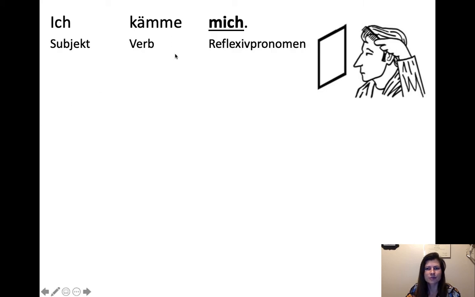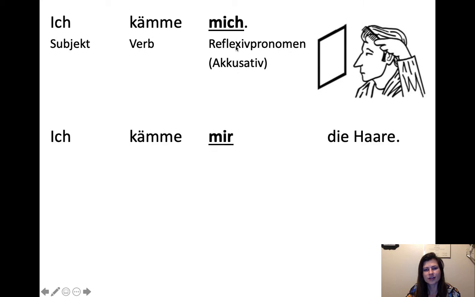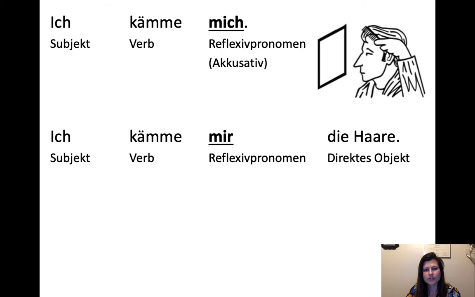So subject, verb, reflexive pronoun, and it's actually in the accusative. So ich kämme mir die Haare, which is then, of course, subject, verb, reflexive pronoun in the dative, and then direct object in the accusative. Yeah, so these you would just have to, if you come across ich kämme mich, I would say just translate it as I comb my hair, even though the word hair is not mentioned at all.